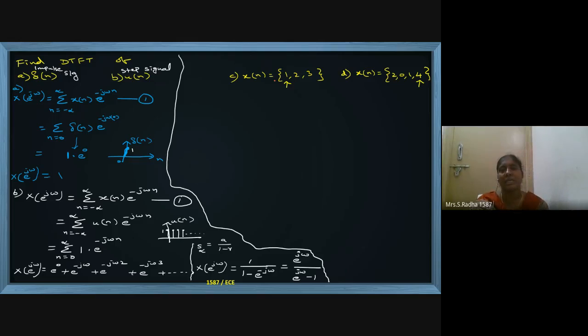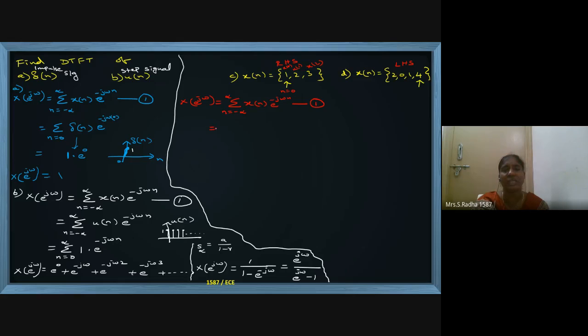This is a right-handed signal. This is a left-handed signal. And here arrow mark indicates n equal to 0. So the first one is x of 0, x of 1, x of 2. So you take the formula x of e power j omega is nothing but summation signal into e power minus j omega n. Equation 1 is the formula. And n varies from minus infinite to plus infinite.